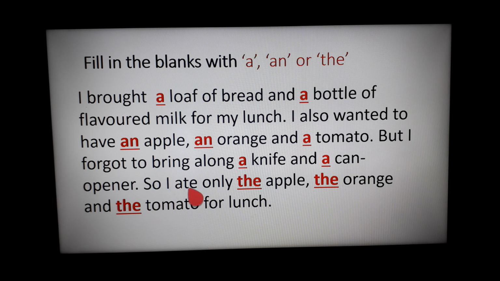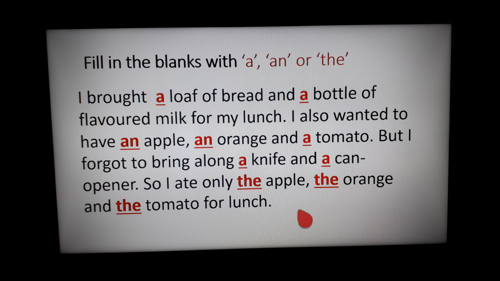So I ate only the apple, the orange, and the tomato for lunch. When these words are used again in the same paragraph, we will use the. I told you before, when we use the same noun again and again, we use the along with it.